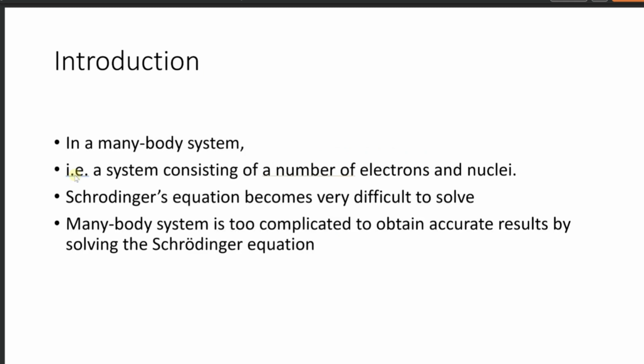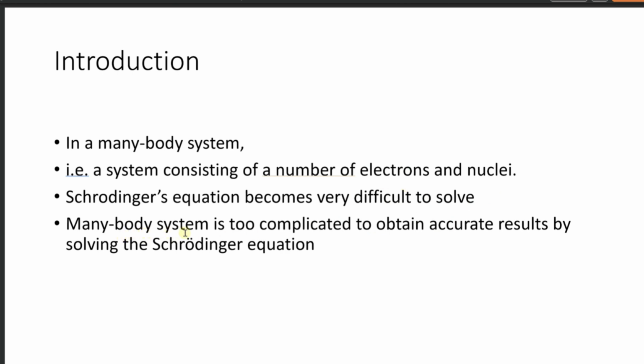Okay, so introduction. If you consider a many-body system, that is a system that contains a number of electrons and nuclei, the Schrödinger wave equation becomes very difficult to solve. Why does it become difficult to solve? Because when there are a bunch of electrons and nuclei, there are electronic repulsion, electron-nuclei attraction, and nuclei repulsion. These are the factors that make the Schrödinger wave equation very difficult to solve.